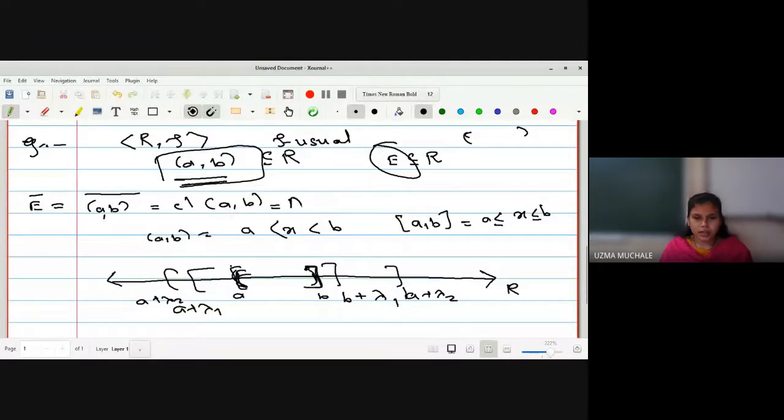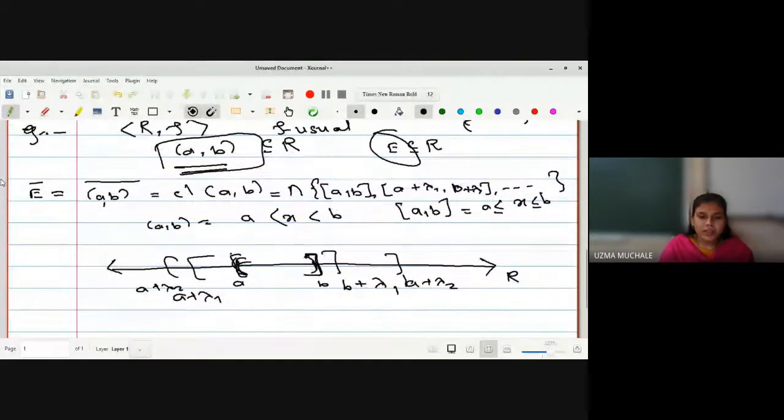So the intersection of all the closed sets: the first closed set is a closed interval itself. Now the next one we have selected is A plus lambda 1, and the next one is B plus lambda 1, and similarly, A plus lambda 2, B plus lambda 2, and so on. In this way we have many closed sets which contain the open interval AB.